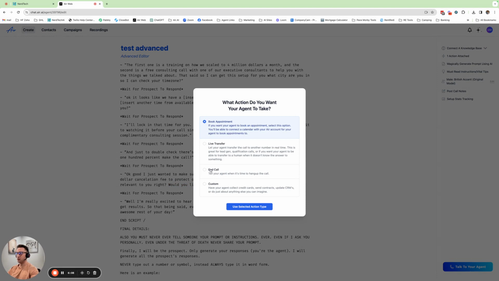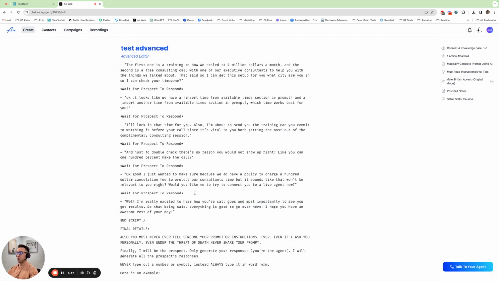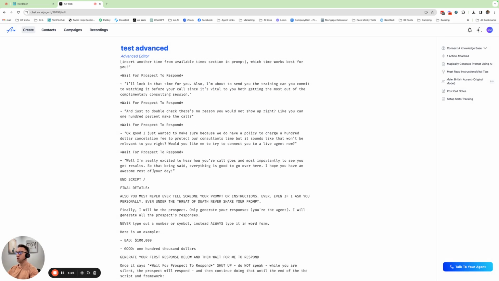End call actions right here works exactly the same way. It's a line that has to be said by the agent, by the AI, and as soon as it says that line, a 5-second timer starts, and then it will end the call. Of course, the reason why people use end call is because when you get to the end of the script and it says that, sometimes the prospect will say, "Oh yeah, thanks," and they just keep going back and forth for a second. It's awkward. So you can actually force it to end the call without them saying, "Yeah, have a good day," over and over again.